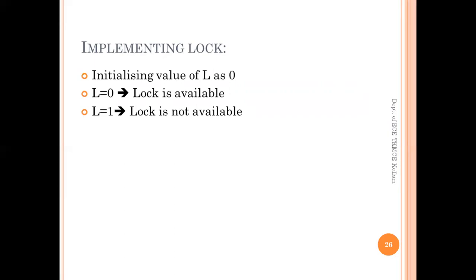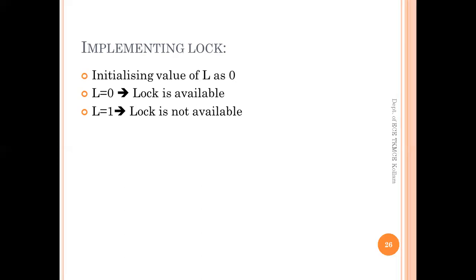So if some process, say for example P1, is going to enter a critical section using the mutex lock primitive, once P1 enters the critical section, it will set the value of L as 1.